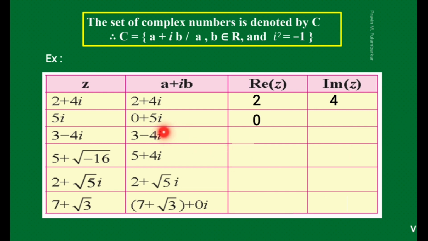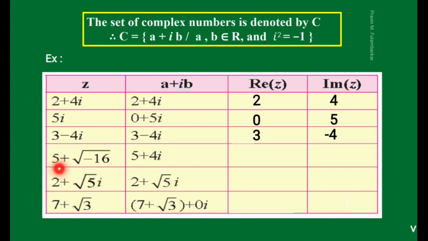Which is the imaginary part? Right, 5. Try to find yourself the next one: 3 minus 4i. This is in the form a plus ib, so we write 3 minus 4i. Here the real part is 3 and the imaginary part is -4. So in the real part we write 3, and in the imaginary part we write -4.